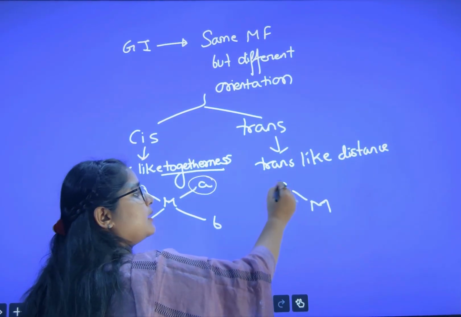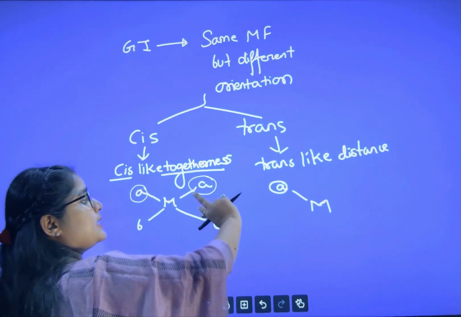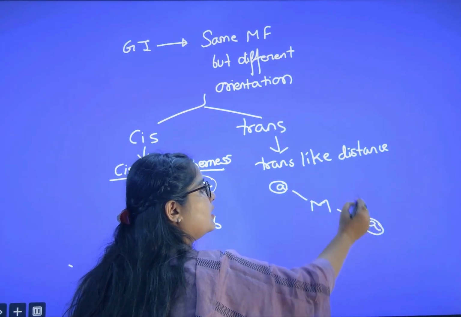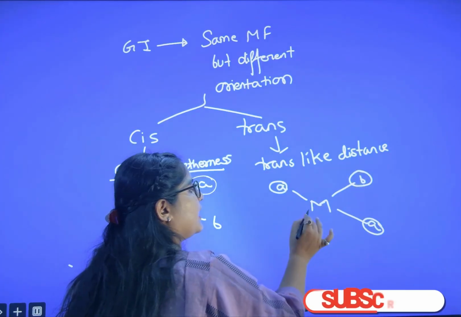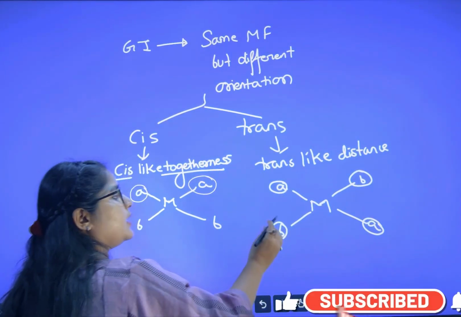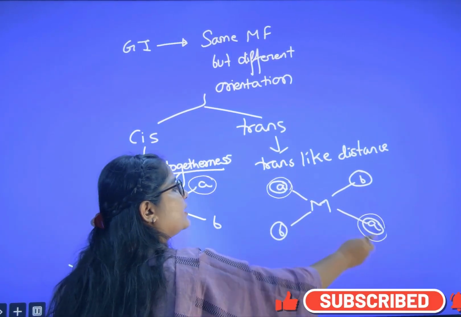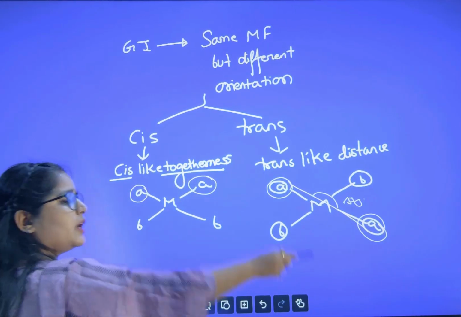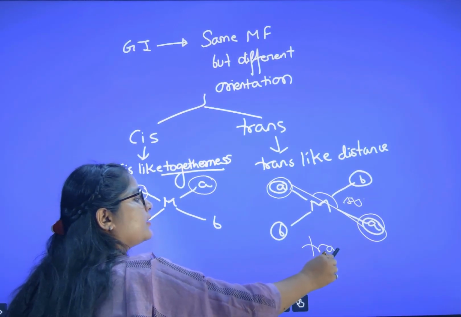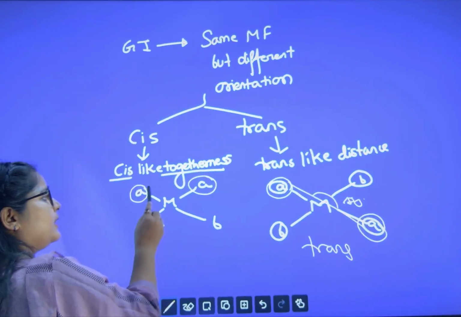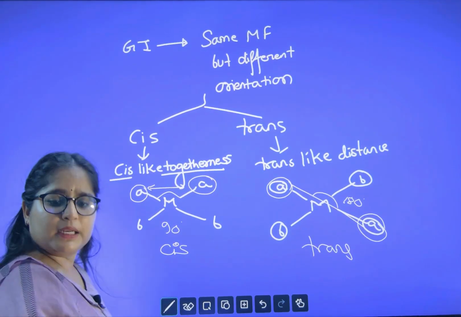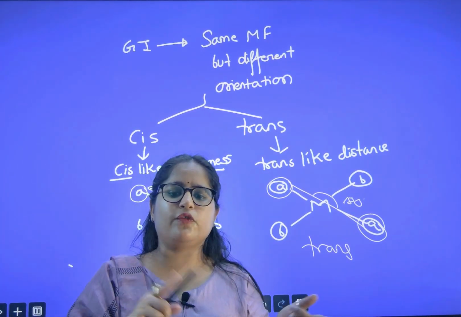So one same ligand is here, and as it is like distance, I can flip it. So this A will come here and this B will come here. Now you see the same ligands are at an angle of 180 degrees. When they are opposite, we say it is the trans isomer. And when they are at 90 degrees, we say it is cis. I hope it is clear what GI is and what the two forms of GI are.